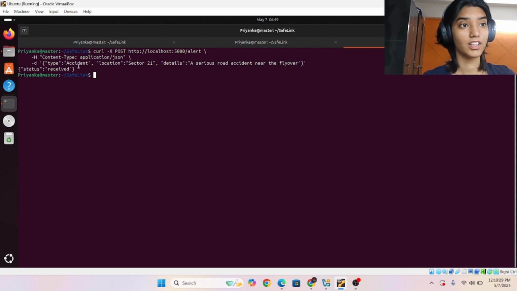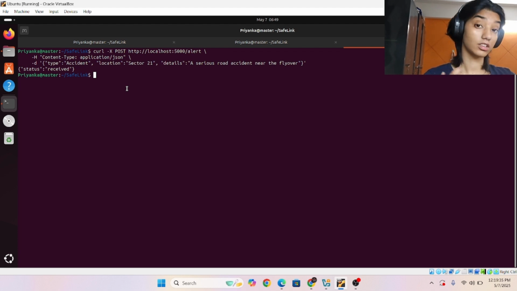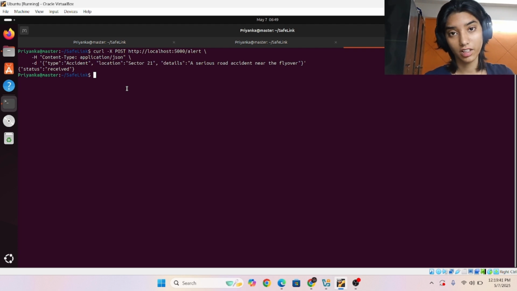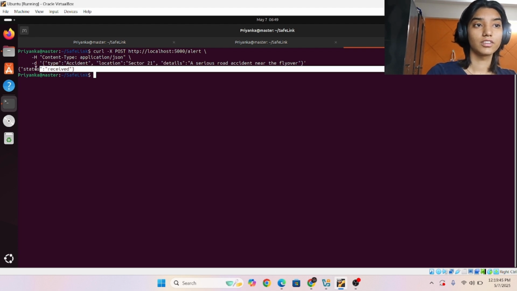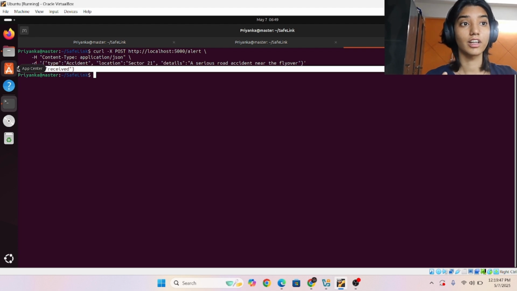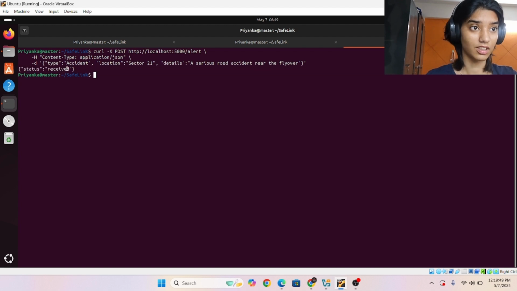For location, I've given the location that the user is currently at, and the details: a serious road accident near the flyover. Then it prints whether the server has acknowledged it, so the server has received it.